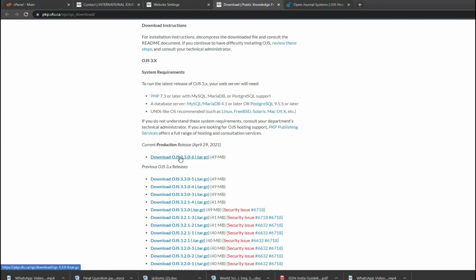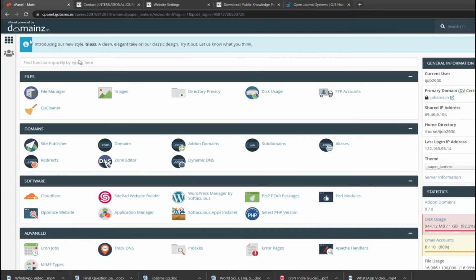Best one is the latest one and as simple as one. So you click here, you purchase a domain name. For example, I want my domain name as International Journal of Education Technology. So I purchased the domain name of International Journal of Education Technology.